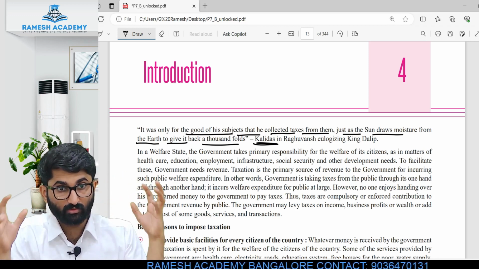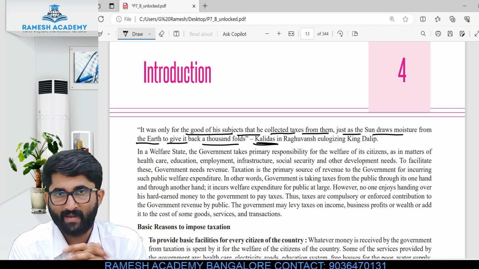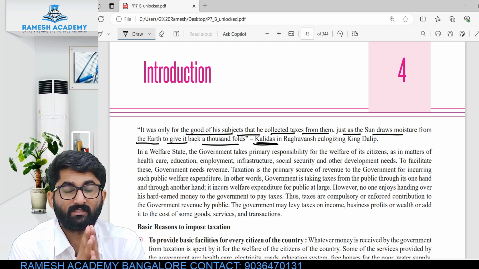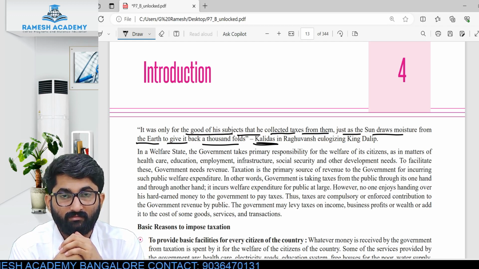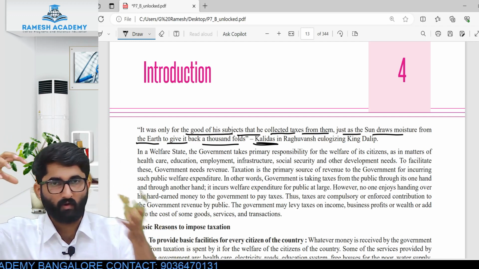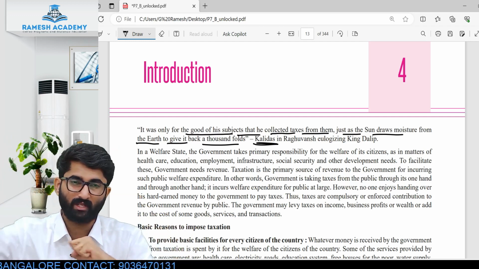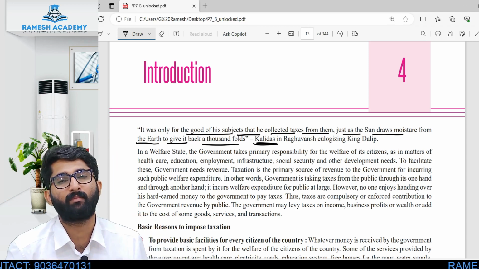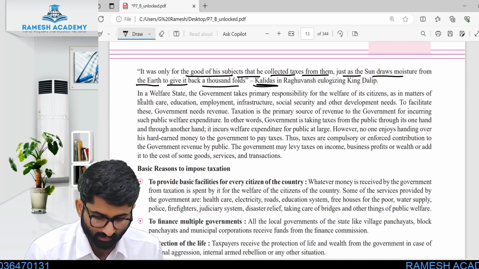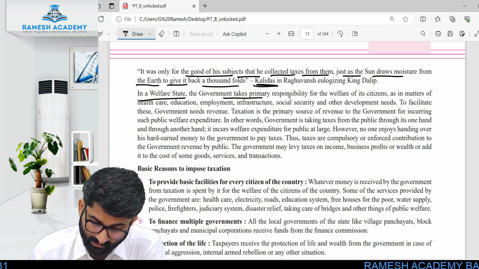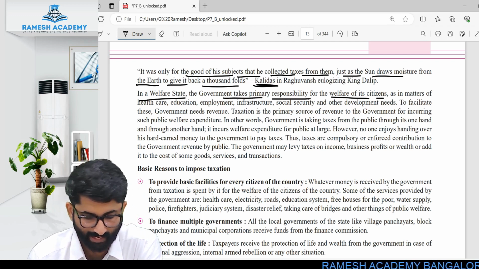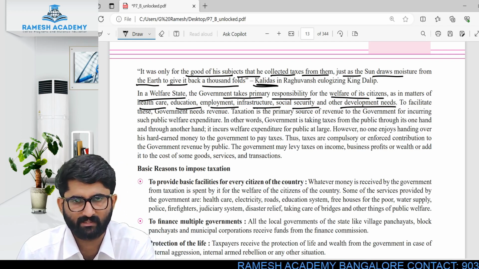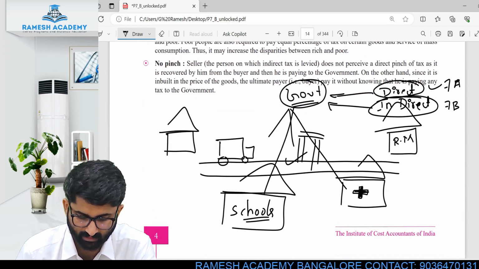Manifolds in the sense, in huge lump sum, and benefits are given by the king to the people in his kingdom. So what is this? This is nothing but a kind of tax which is collected. Just like the sun, which sucks all the moisture from the earth and gives it back manifold in the form of rain. A beautiful line. The same thing applies in taxation too. In a welfare state, the government takes primary responsibility for the welfare of its citizens: healthcare, education, employment, infrastructure, social security, other developmental needs. We discussed this already.